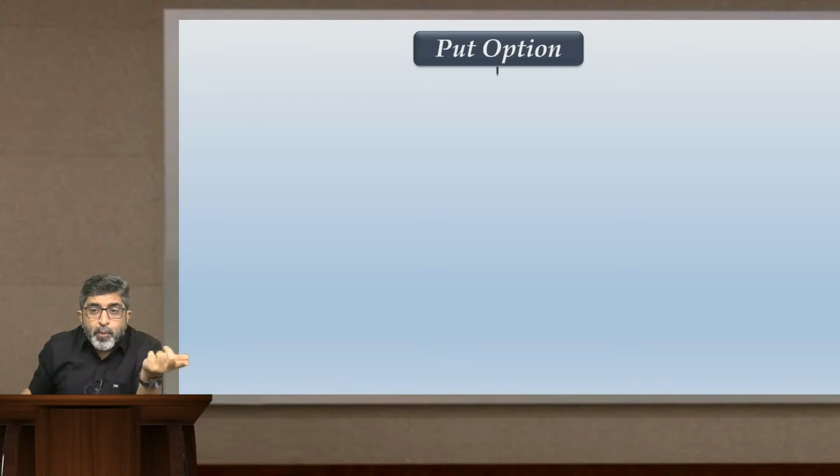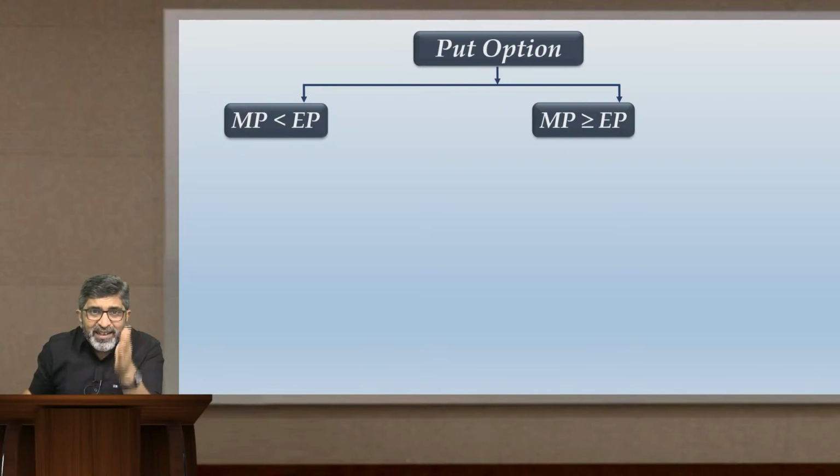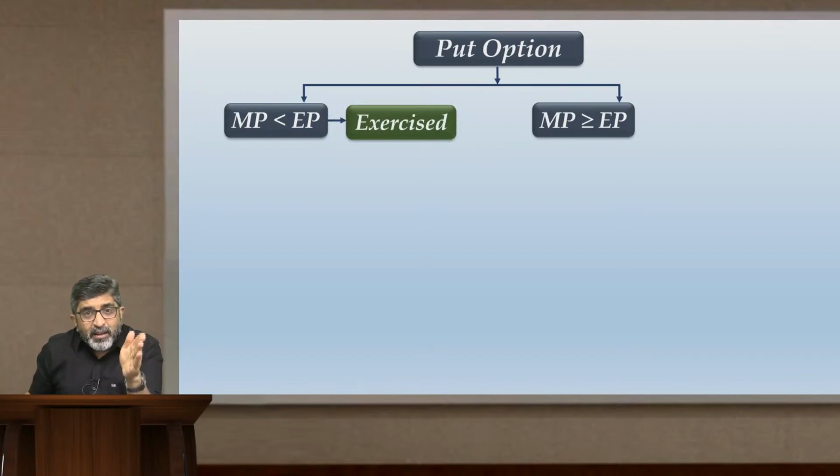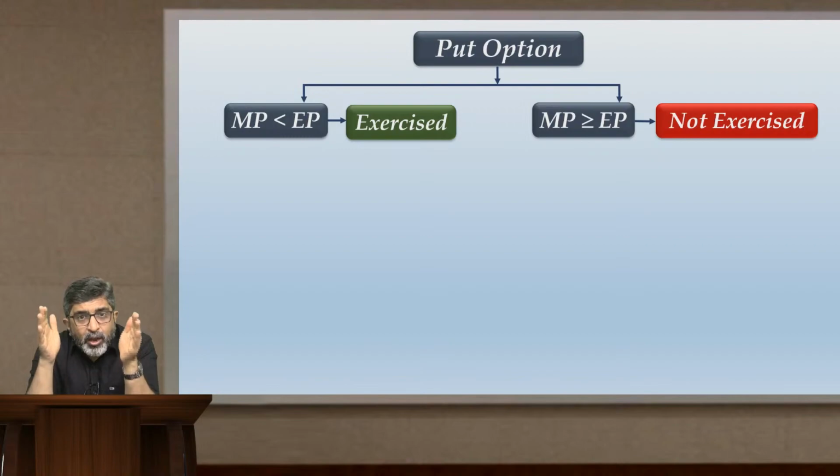So I will put two possible scenarios. One where MP is less than EP, the market price less than the exercise price or strike price. Another where the market price is greater than or equal to the exercise price. When the market price is less than the exercise price, the option will be exercised. In the other scenario, the option will not be exercised. Now talking about the gross payoff. When the put option is being exercised, take that example again. You have a right to sell the share at 380.